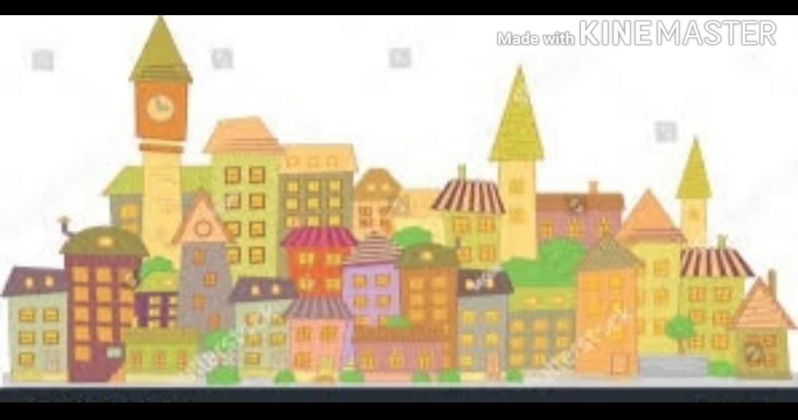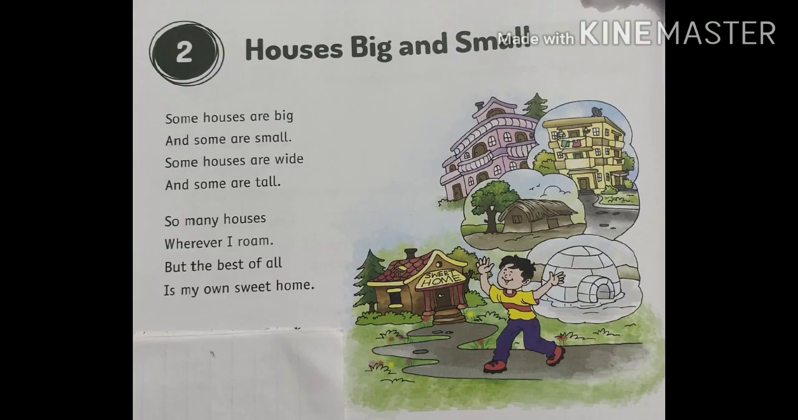Children, what did we do last class? In the last class, I explained the poem Houses Big and Small. Let's read the poem once again. Some houses are big and some are small. Some houses are white and some are tall. So many houses wherever I roam, but the best of all is my own sweet home. Children, you also read this poem and learn it.